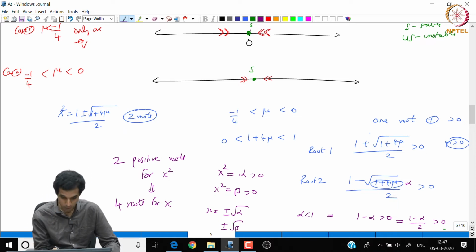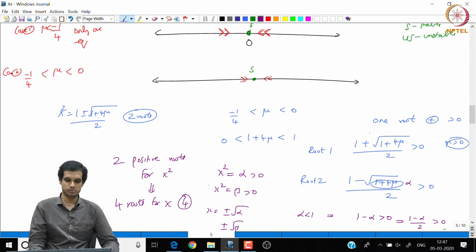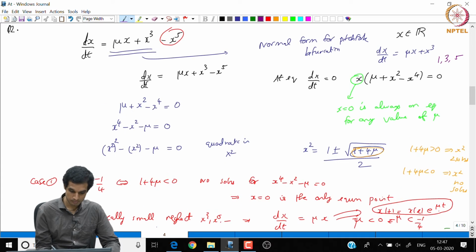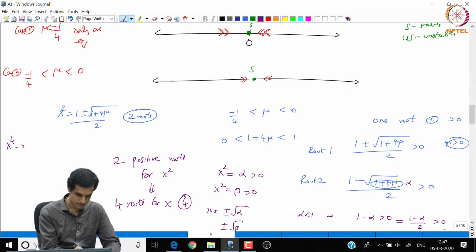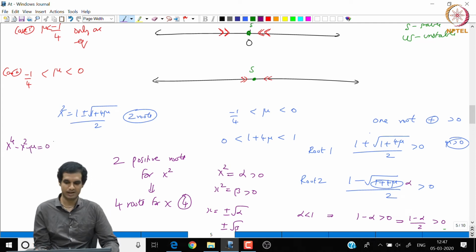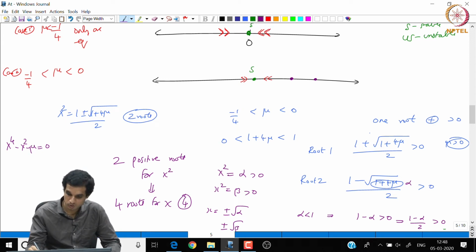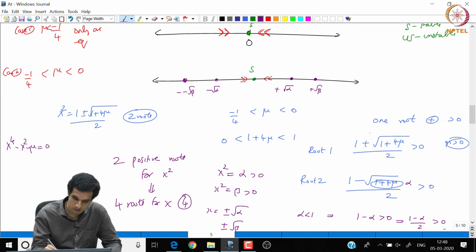So, we now have 4, the maximum possible roots for this fourth order equation, x power 4 minus x square minus mu equal to 0. So, we now have the maximum number of roots, and these are the positive roots, plus root alpha and plus root beta, and these are minus root alpha and minus root beta. We have now two other roots.